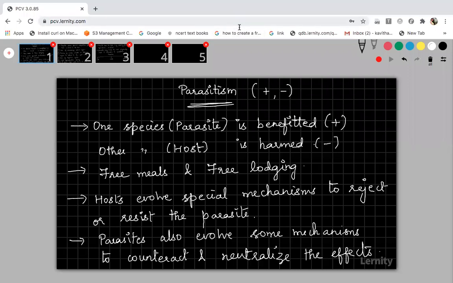So the first slide. See, in all these types of population interaction, first you should know what happens in this population interaction. The living organisms which are interacting with one another, you should know for what purpose they are interacting, whether they are benefited or harmed, how they are benefited, how they are harmed, and then you have to conclude with examples. These are the concepts you have to cover under each type of population interaction. Got it? So I have copied the first slide.